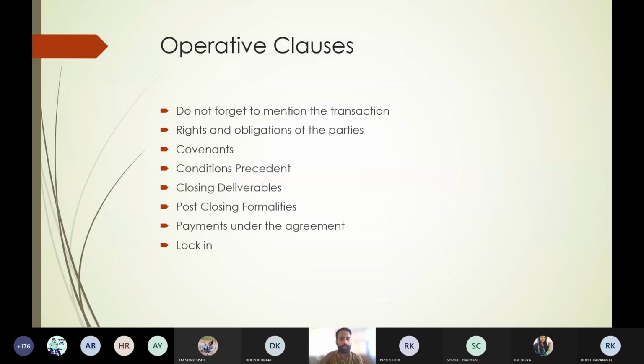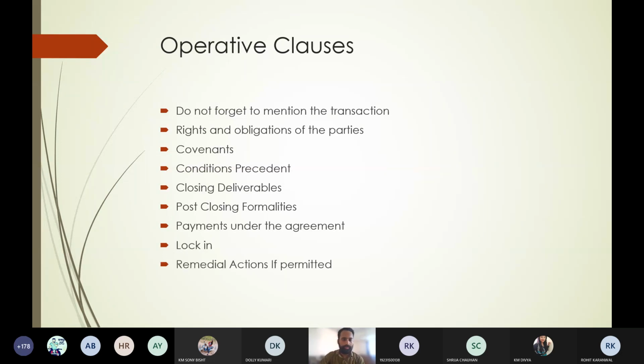So it will be a lock-in period. Suppose I made a contract between the tenant and landlord, and it is for 11 months. So the 11 months is the lock-in period. So you have to certainly mention what the lock-in period is here.